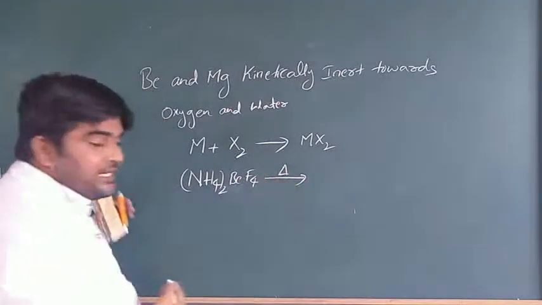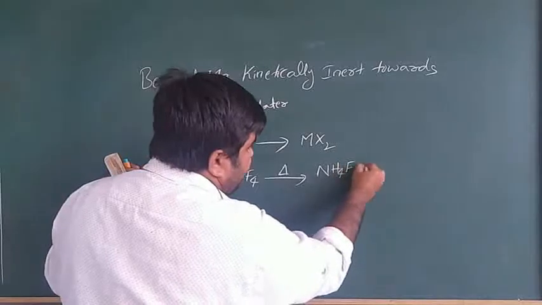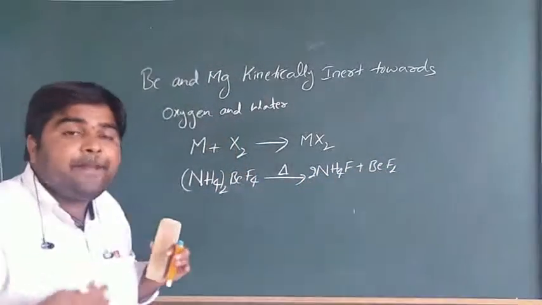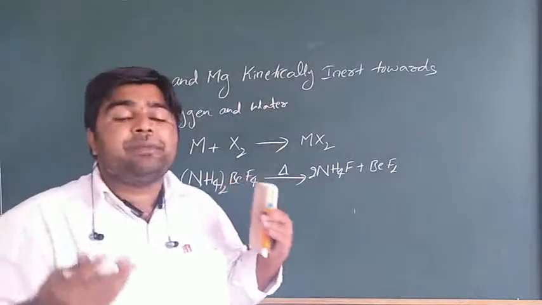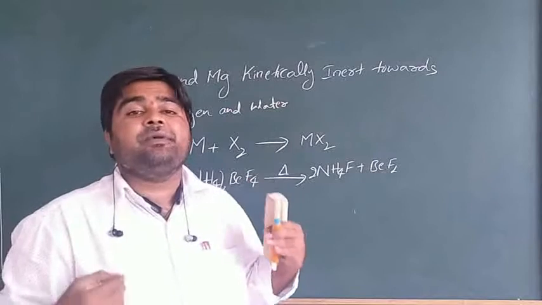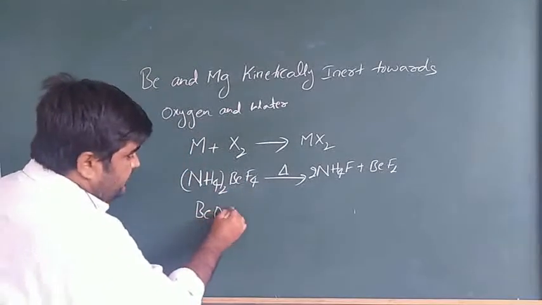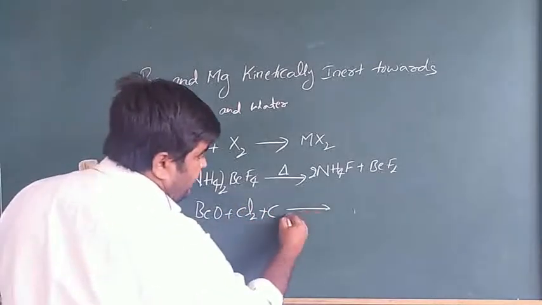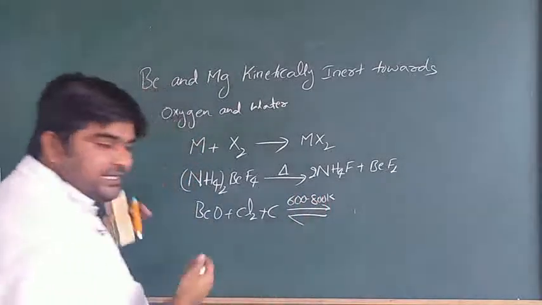We can prepare beryllium difluoride by thermal decomposition, heating to produce ammonium fluoride and beryllium fluoride. And we can also prepare beryllium chloride from beryllium oxide, reacting with chlorine in the presence of carbon at 600 to 800 Kelvin temperature with heating.